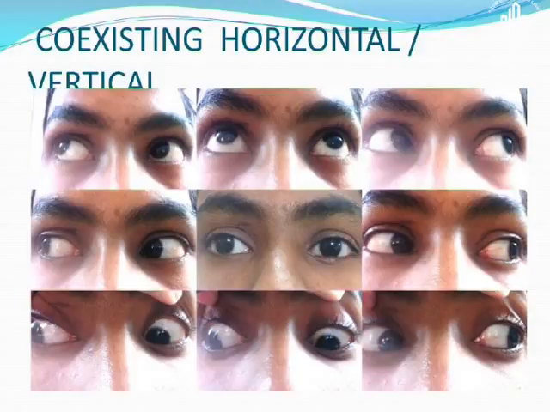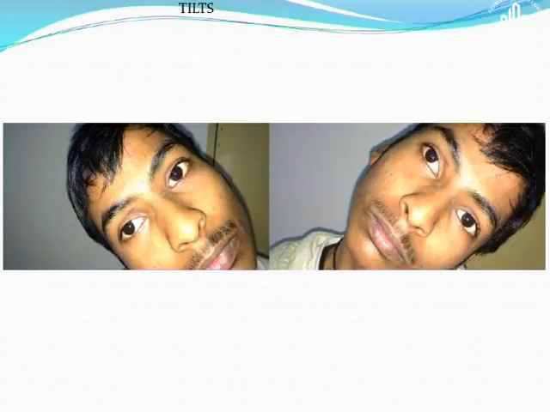Now when you have coexisting horizontal and vertical deviations, quite often IDS have a vertical deviation along with the horizontal. This could be comitant or incomitant. So if it is comitant until about 10 prism diopters, this can be treated by elevating or lowering the recessed and resected muscles. Both muscles you can either elevate or bring them down, depending upon what you want to treat. You can also do this in DVD. A small amount of DVD can be treated with this kind of transposition. This is just showing the details in this case.